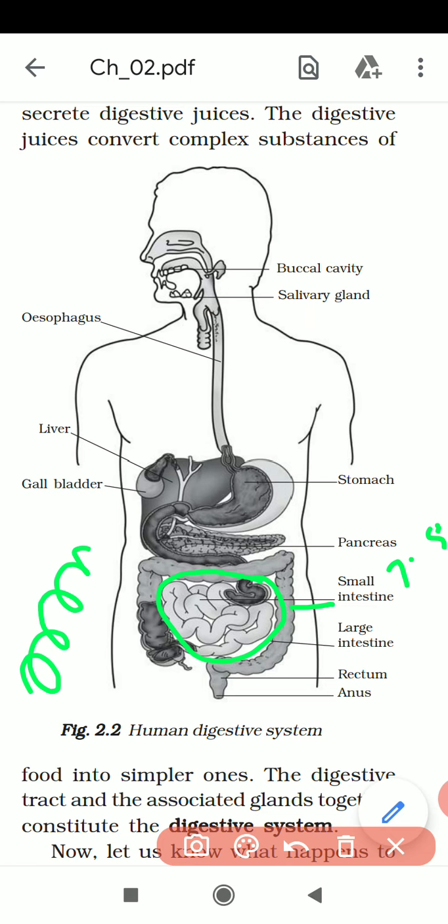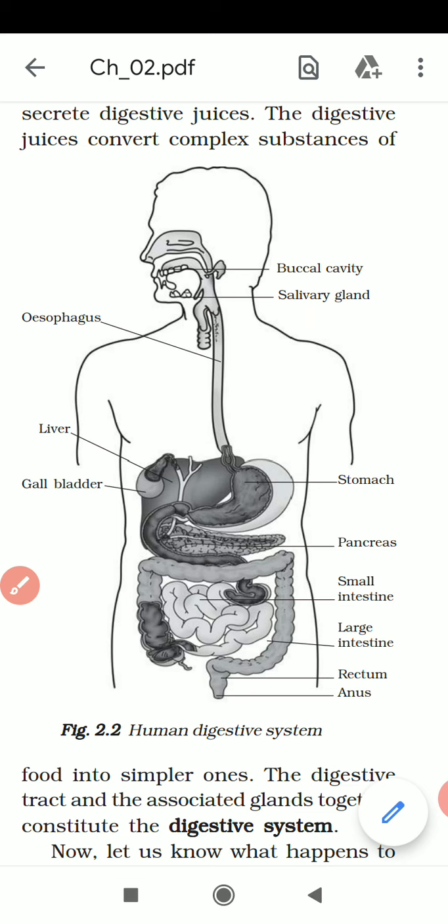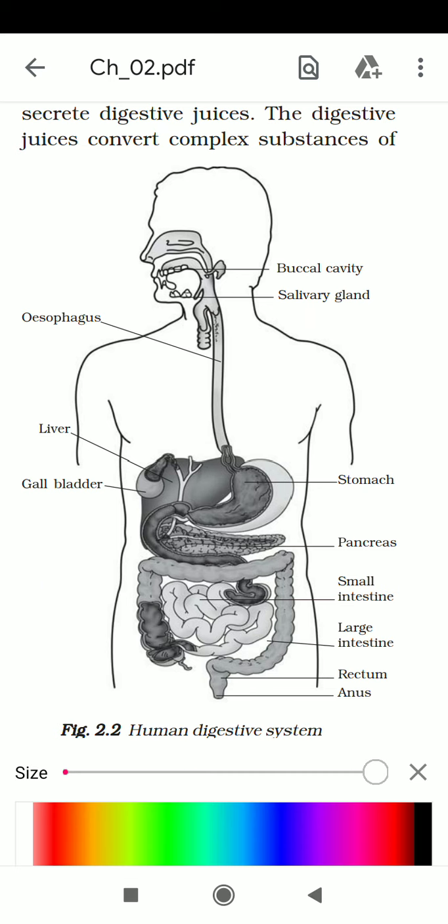So what is the function of the small intestine? After the stomach, the food, which is acidic and where protein is also somewhat digested, will go into where? The small intestine.